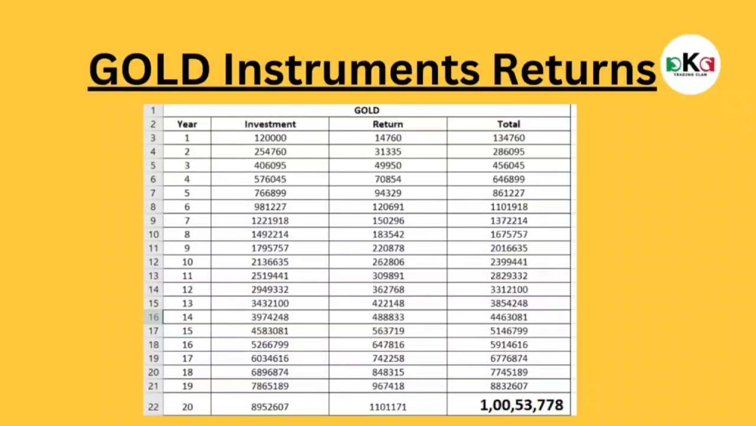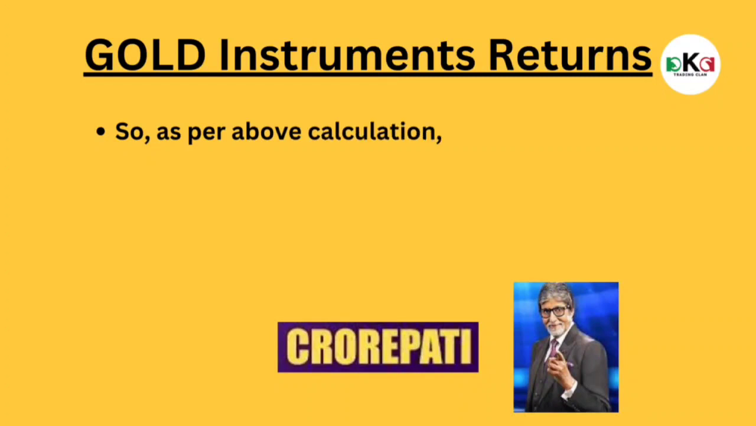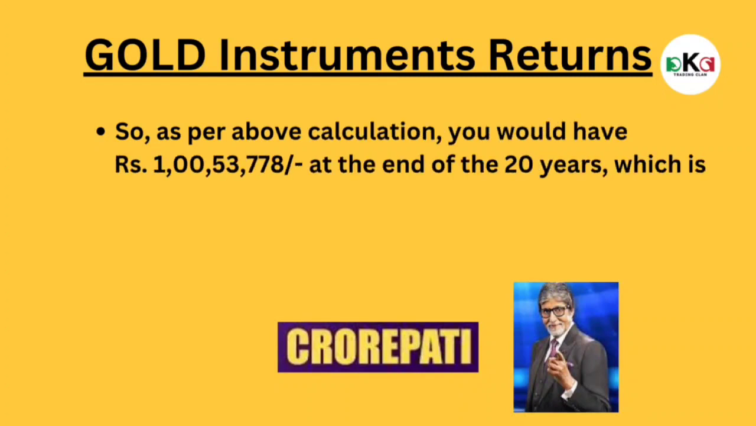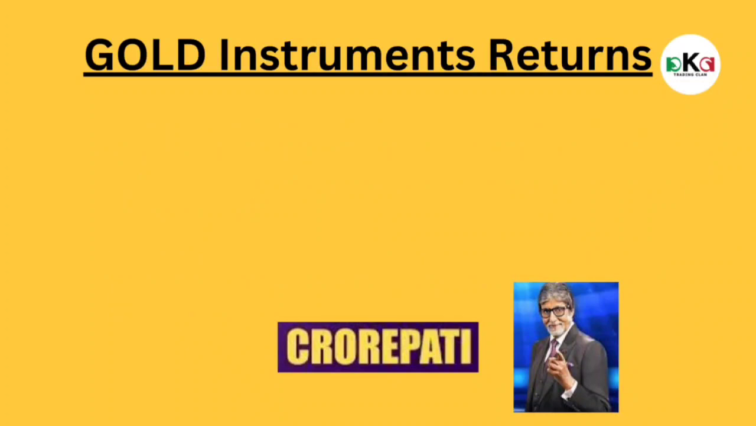Second year we again invested our 1,20,000 plus 1,34,760, which we had earned last year, and we repeated this for 20 years. So as per above calculation, you would have rupees 1,53,778 at the end of 20 years, which is 419% CAGR, which means you will be a crorepati at the end of 20 years. Let's talk about equity instruments.